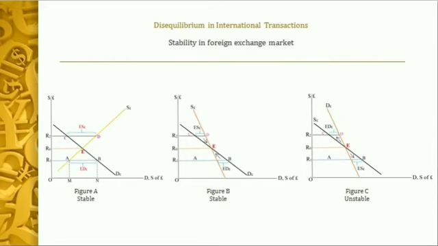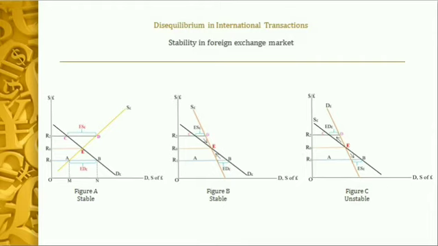Now if there is excess demand for pound, then the price of pound must rise, so that the exchange rate must rise to R0. So any excess demand will be automatically corrected, and excess demand means deficit, so that any deficit will be automatically corrected.